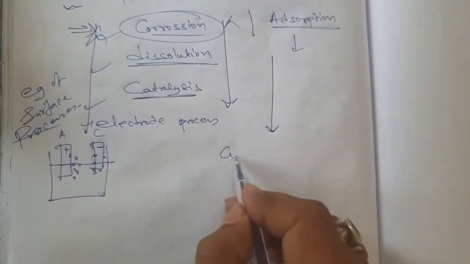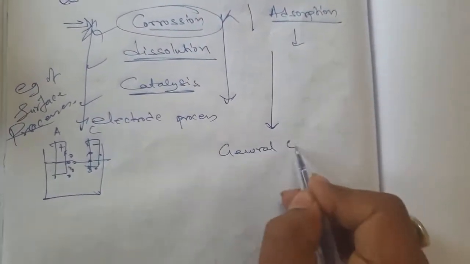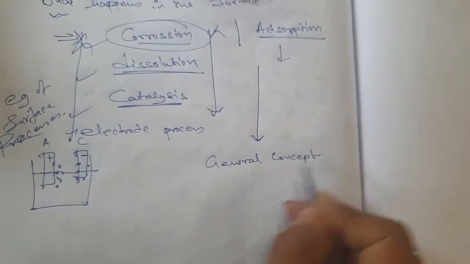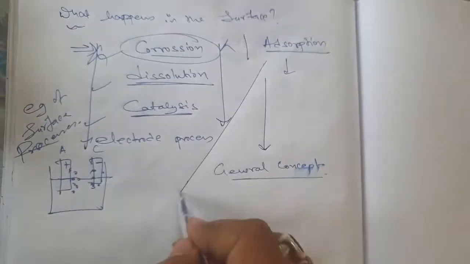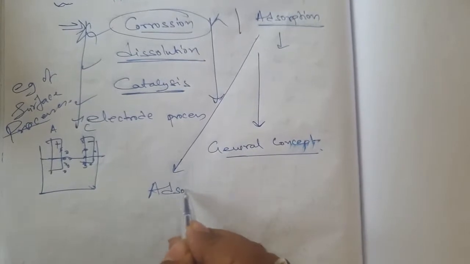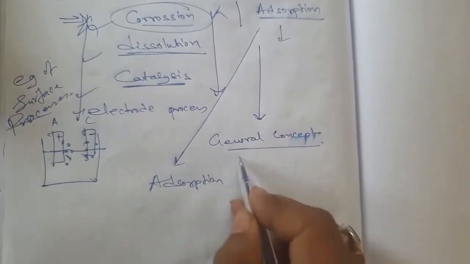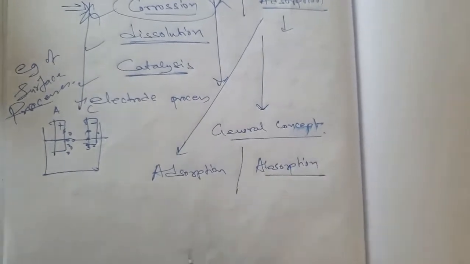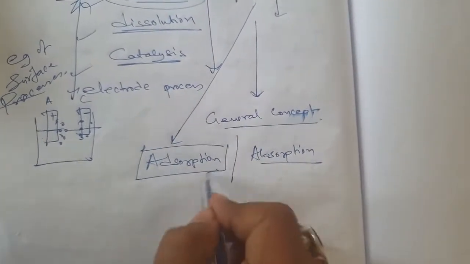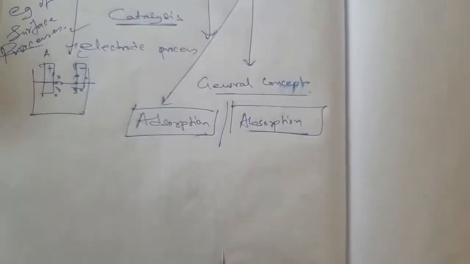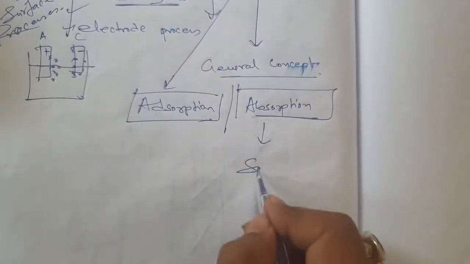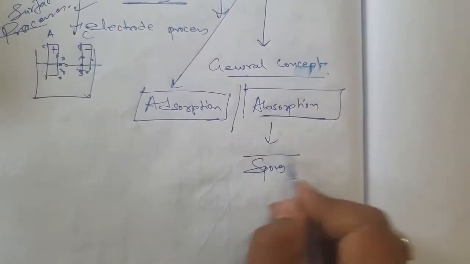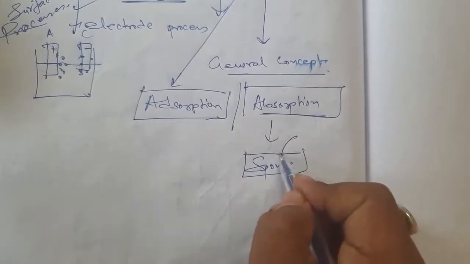Now what is the general concept of adsorption? To understand the general concept of adsorption, we should compare adsorption with absorption. Many people confuse them, so that's why I am telling you adsorption and absorption. In absorption, suppose a sponge is taking water.